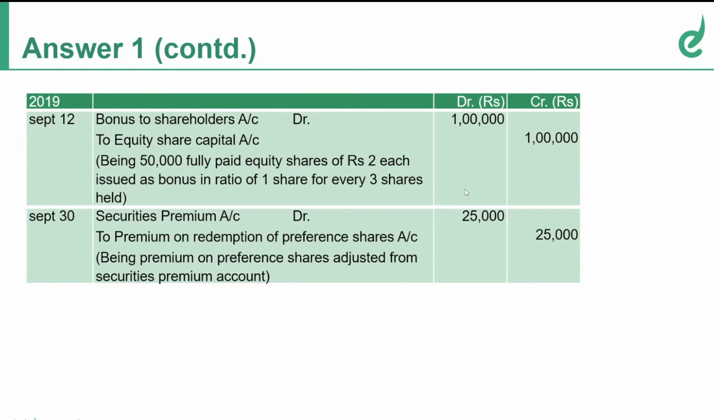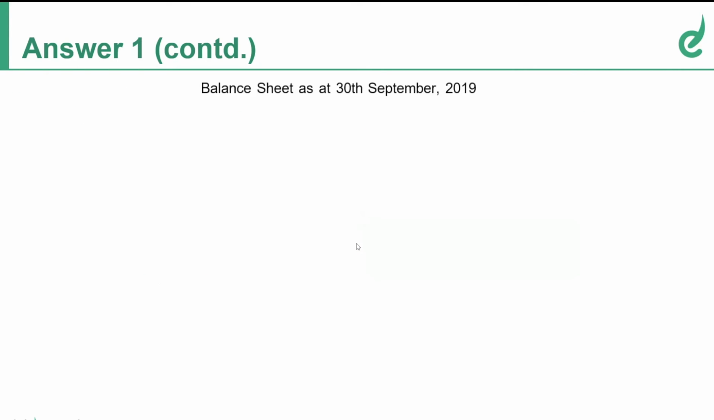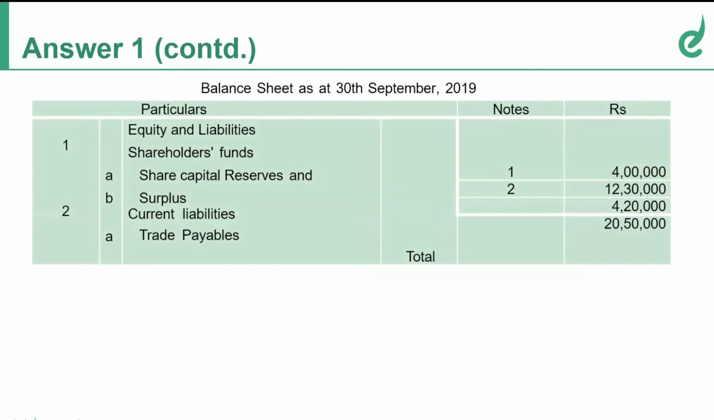So let's move on. Now this question requires us to prepare the balance sheet. So we go ahead and prepare the balance sheet. Now, format of balance sheet: equity and liabilities, shareholders funds. 3 lakhs plus bonus of 1 lakh. So 4 lakhs. Reserves and surplus, 12,30,000.